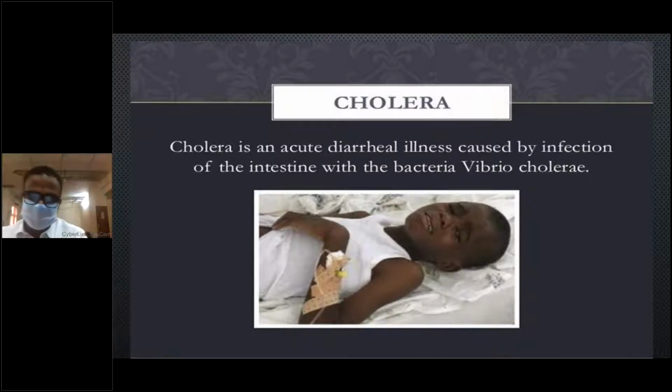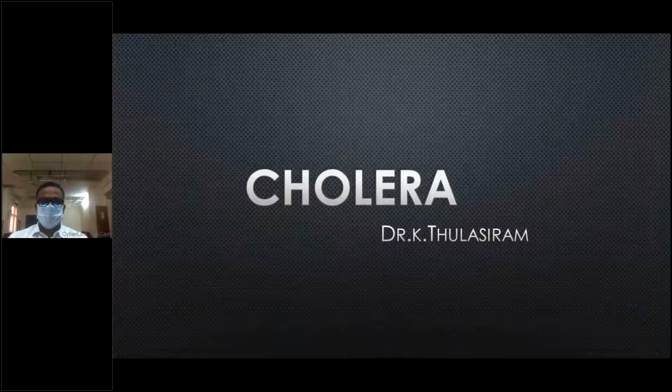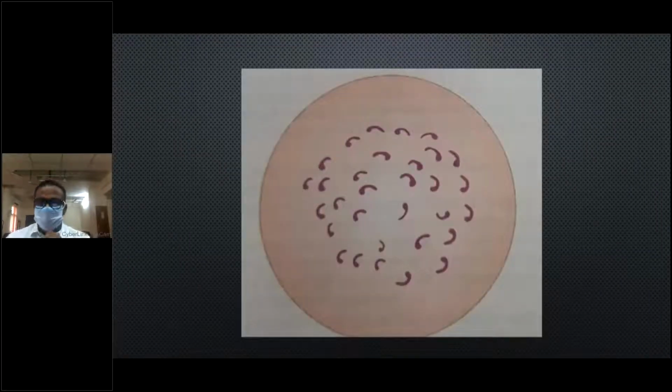Coming to the morphology of the organism, it is a gram-negative, rigid, curved rod. You can see in the figure, curved rods with a rigid structure. It is monotrichate, that is single-flagellated, and it is a motile organism.